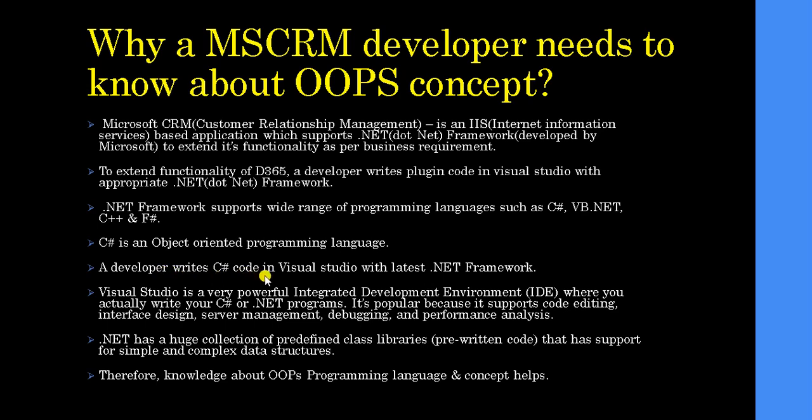So a developer writes C# code in Visual Studio with the latest .NET Framework, right? And why will I write that code inside Visual Studio? Because Visual Studio is a very powerful integrated development environment where I can write C# or .NET programs. It's popular because it supports code editing, interface design, server management, debugging and performance analysis. All these things are supported inside Visual Studio. Debugging is one of the greatest features because I should know where my code is failing. With the help of the debugging feature inside Visual Studio, I can debug my plugin code.